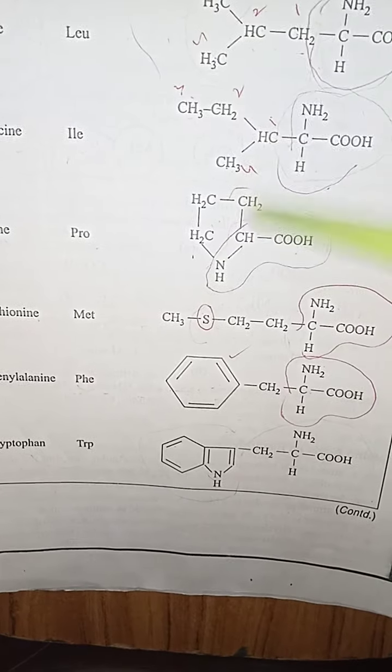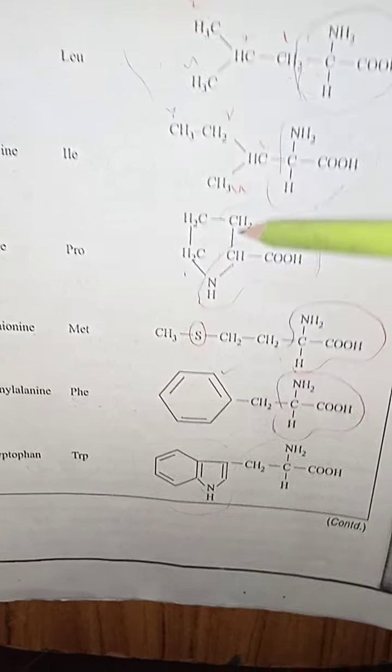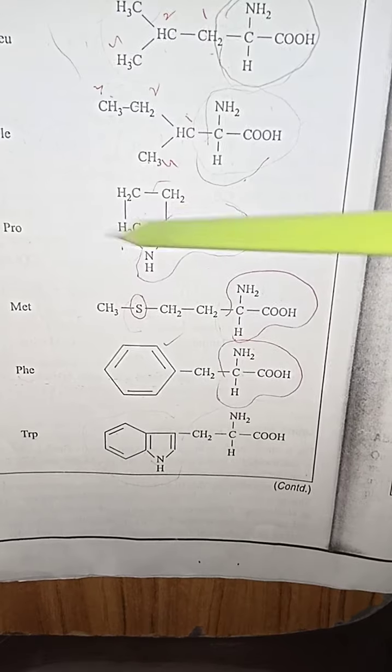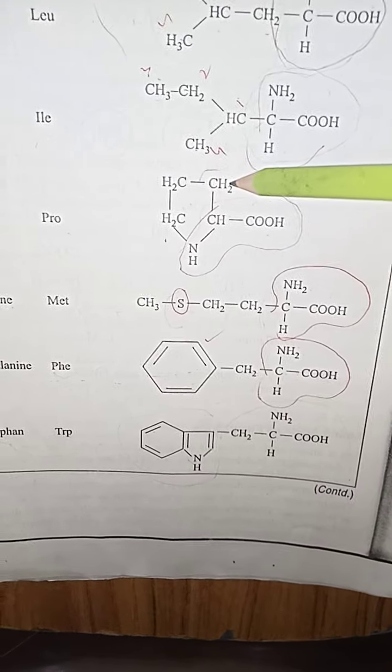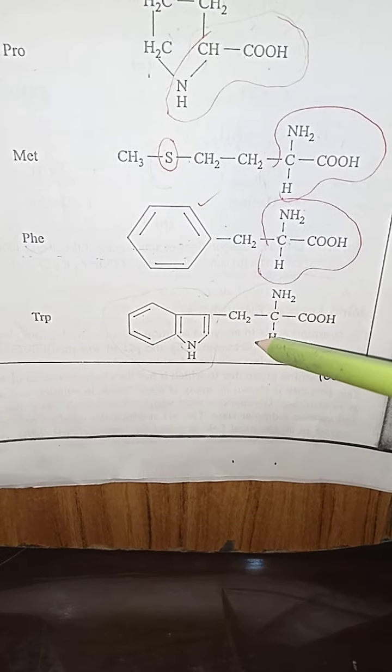So the property of proline is that it contains the ring structure, methionine is the one which contains sulfur, and phenylalanine is the one which contains a 6-member ring, and after phenylalanine there is tryptophan which contains 2 types of rings. Number 1, there is the 5-member ring and there is the 6-member ring, along with the basic formula of the amino acid.